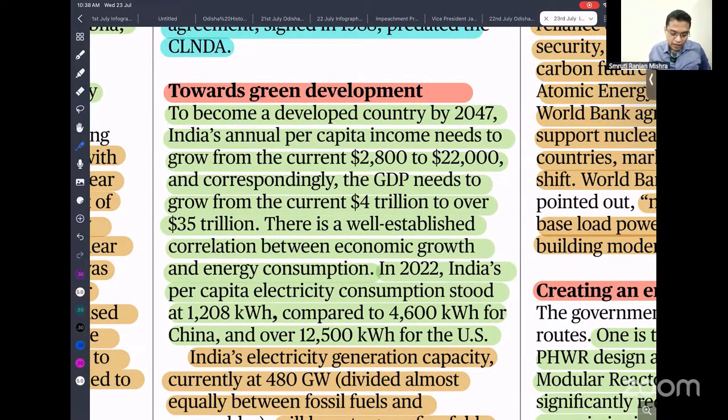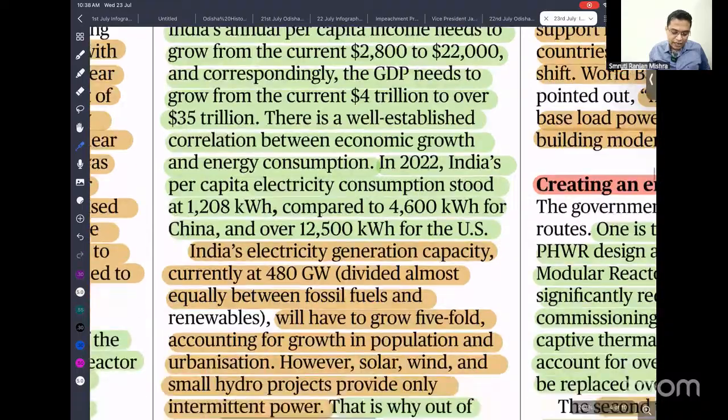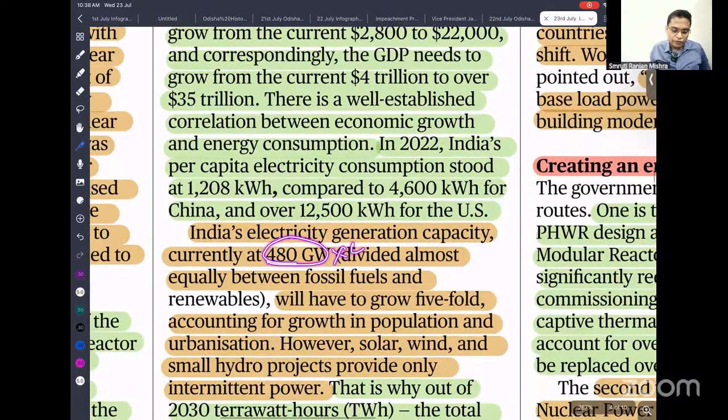And the current capacity of India is 480 gigawatts. If you increase 4 to 5 times, you can imagine, it is around 2,500 gigawatts. So where will we get this amount of power? We cannot go for coal energy, because it is polluting, and we cannot completely rely on solar and wind, because they are very intermittent in nature. In case of no sunlight, no wind, we cannot rely on them. So we need some base load, some power that can provide constant power. Nuclear power is that.